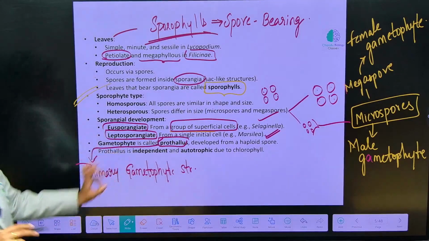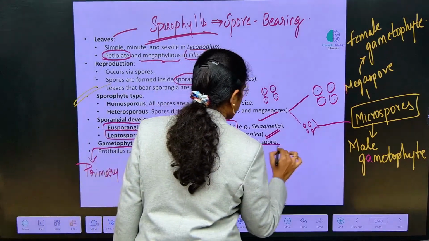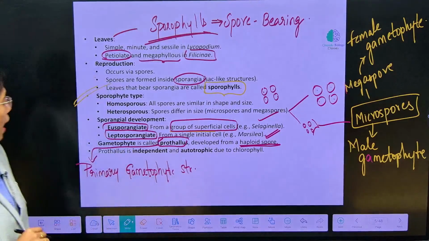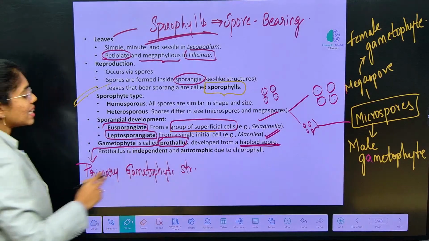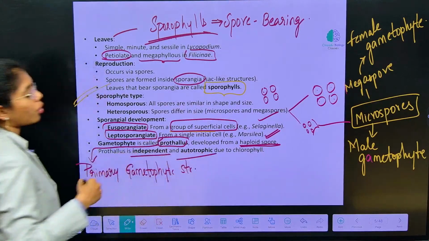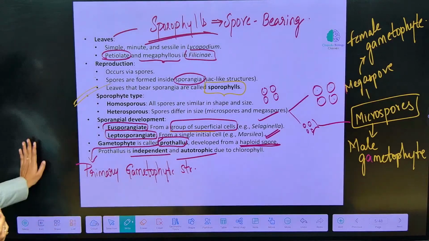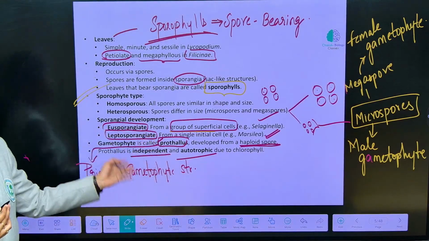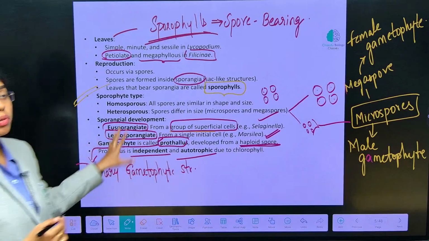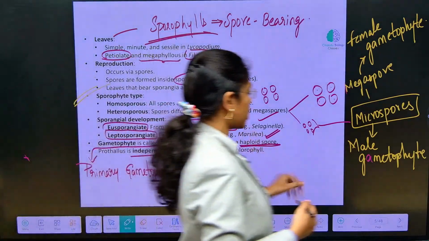This is developed from haploid spores. Prothallus is independent and it is autotrophic due to chlorophyll. Clear till here? And this prothallus will later mature to a developed sporophytic plant.